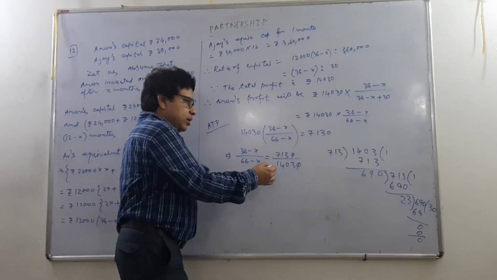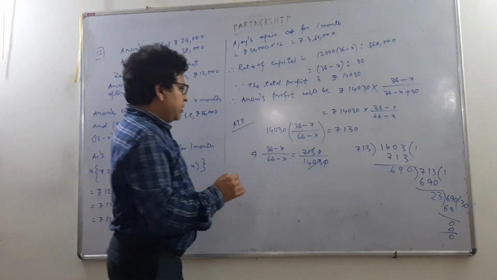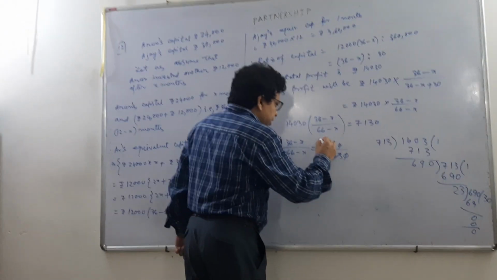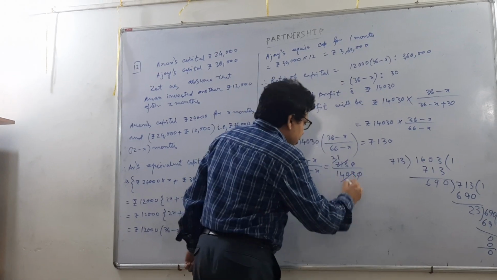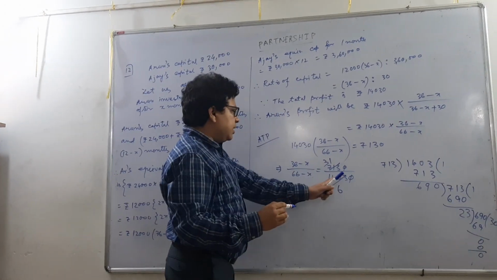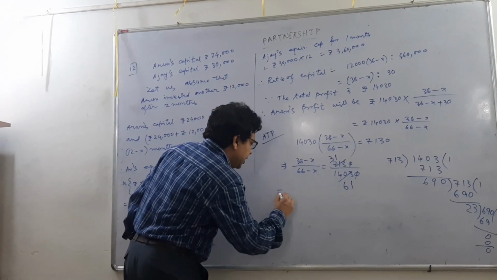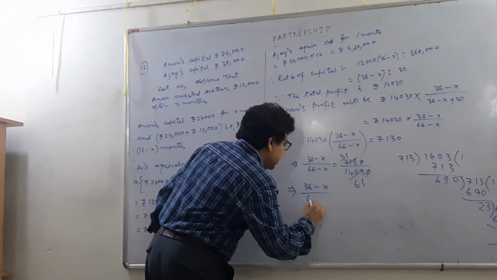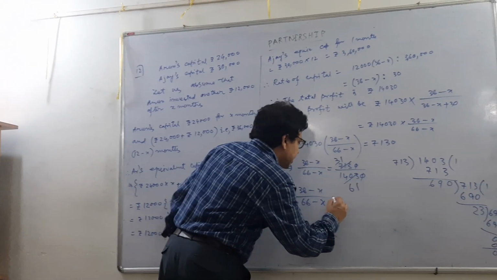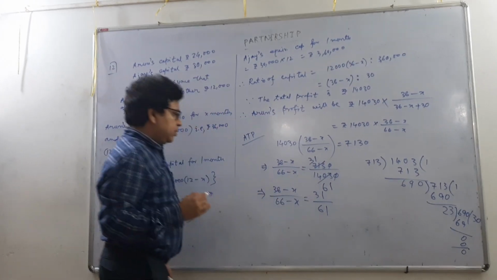So we can cut 713 and 1403 by 23. 23 into 3 is 69, to 131. 23 into 6 is 138, to 169. So in reduced form it is coming 36 minus x by 66 minus x equal to 31 by 61.